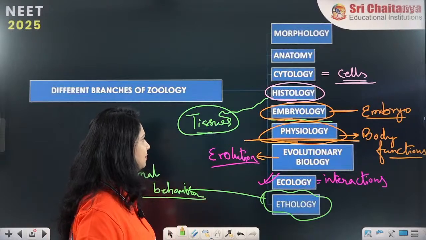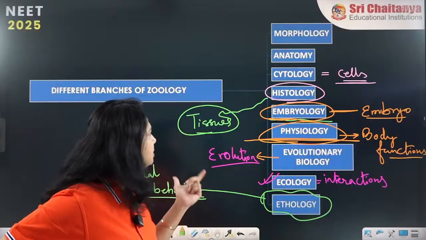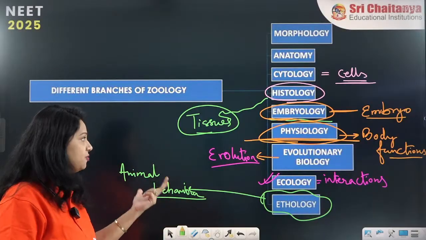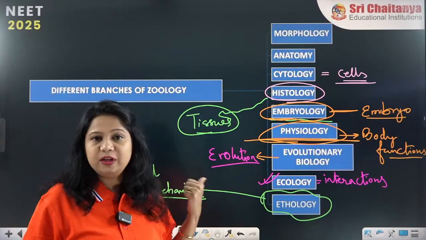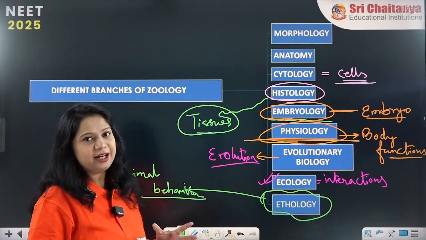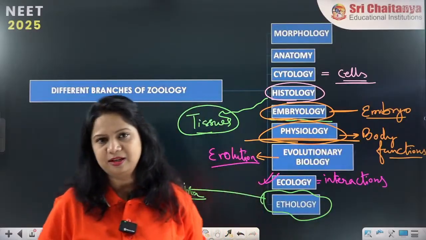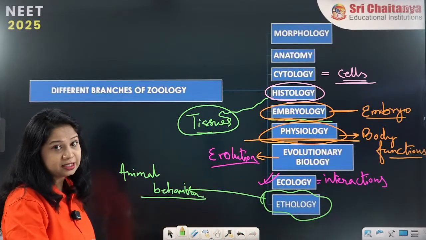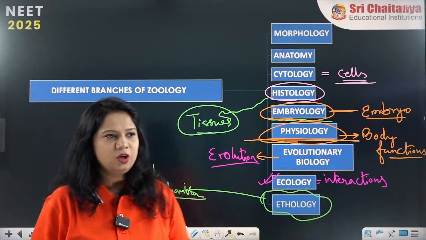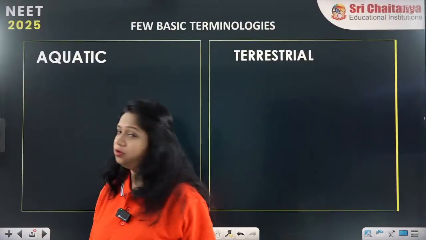Embryology is the study of different types of embryos. Studying of the body and its functions is physiology. Studying of evolution is evolutionary biology. Ecology is the interaction between organisms, different species and within them. Ethology is the study of animal behavior. So we have now reached different parts of zoology.